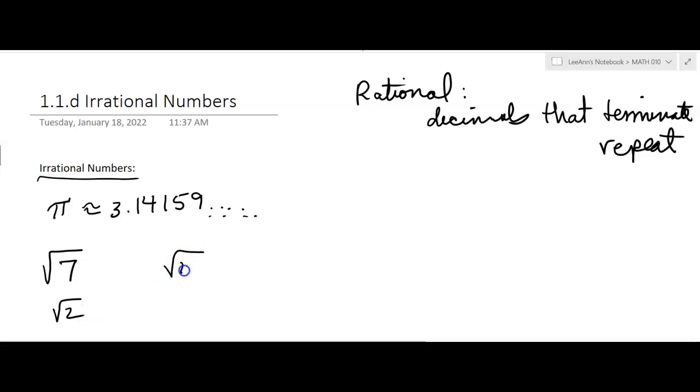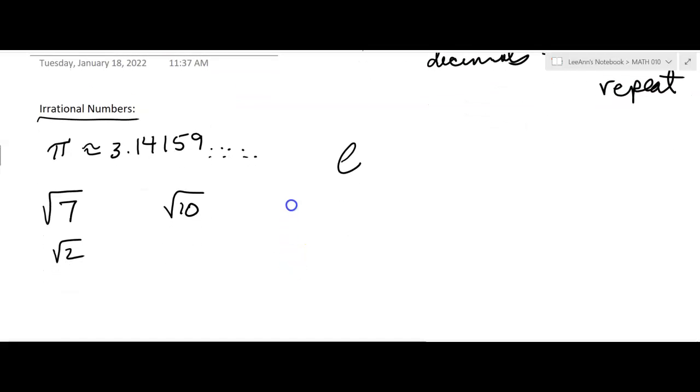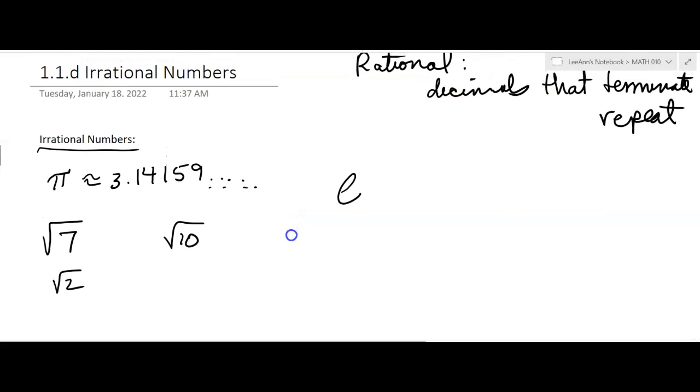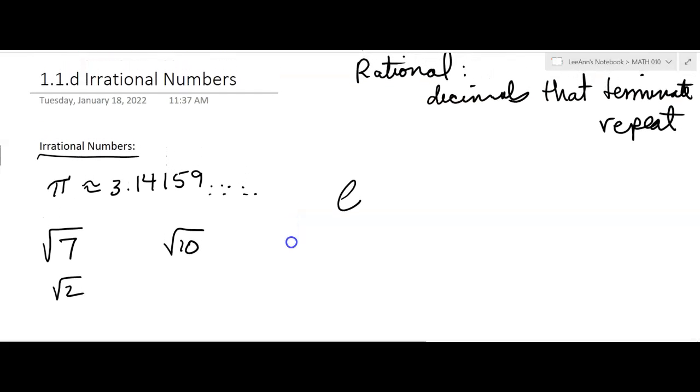Square root of 10, that's irrational. So a lot of our square roots are irrational numbers, and that's mostly what we're going to see for this class. There's also another irrational number, e. We'll talk about that more later on, but you don't have to worry about that one right now. Irrational numbers, they go on and on and on. They don't terminate and they don't repeat.